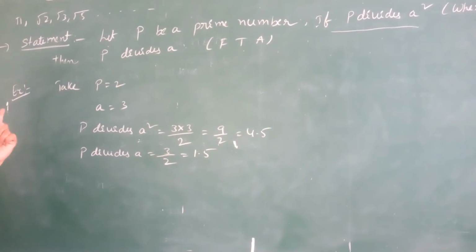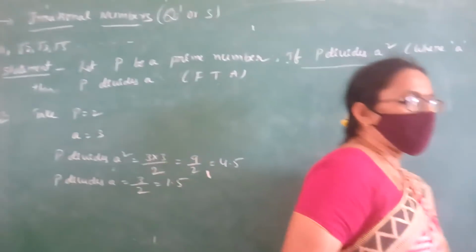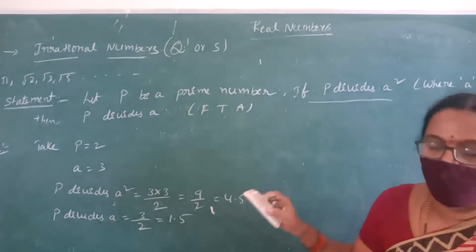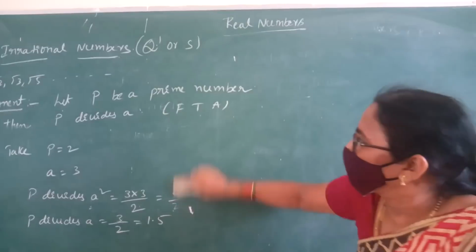Not both. Okay, children. Now we will move to proofs of irrational numbers. What is the general form? First, we write the general form of an irrational number.